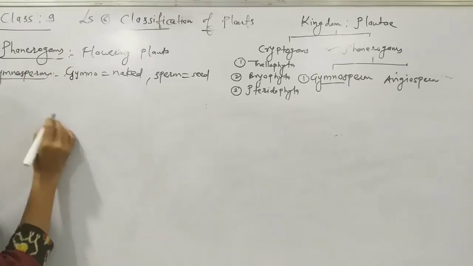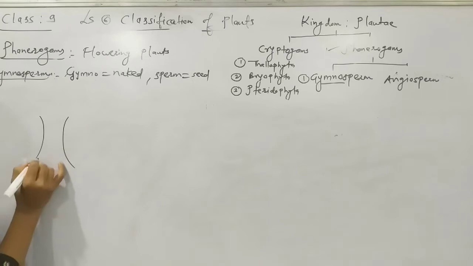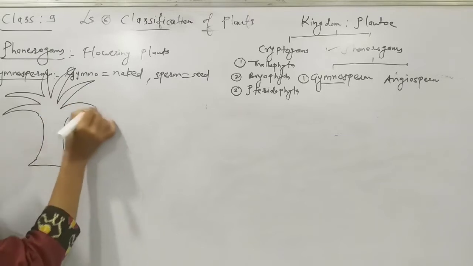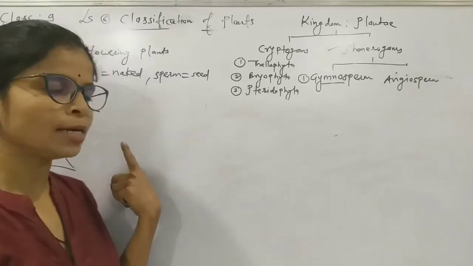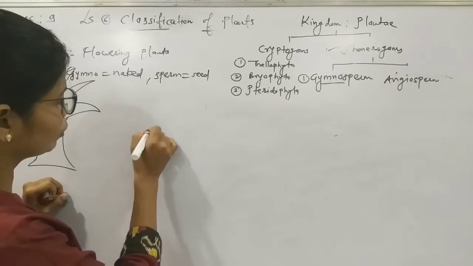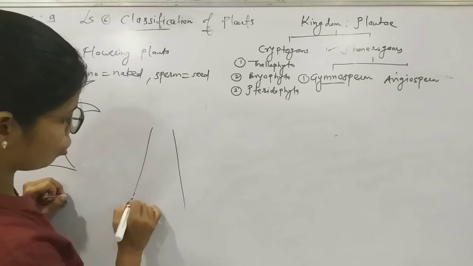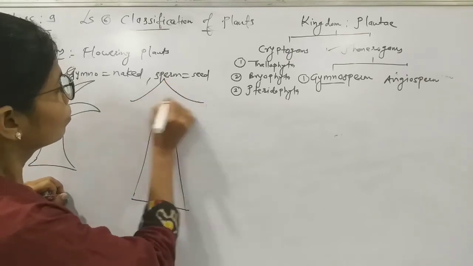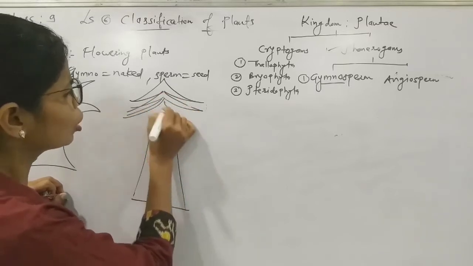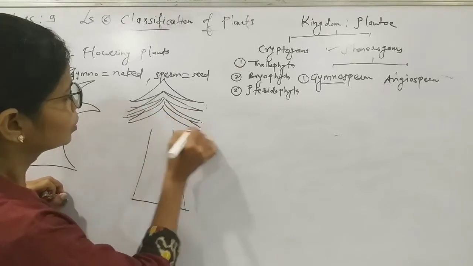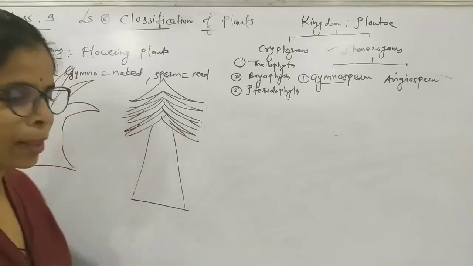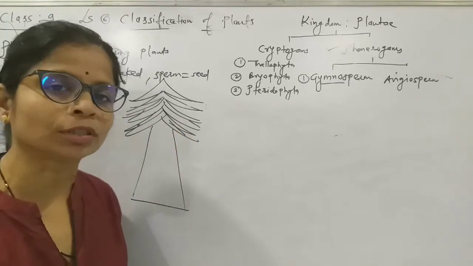Now see, you might have seen such kinds of plants in the garden, or in pictures, or in the jungle or anywhere in the forest. Now see how the plant looks.